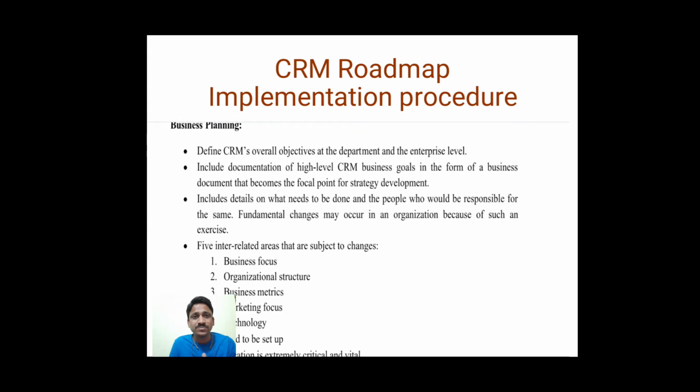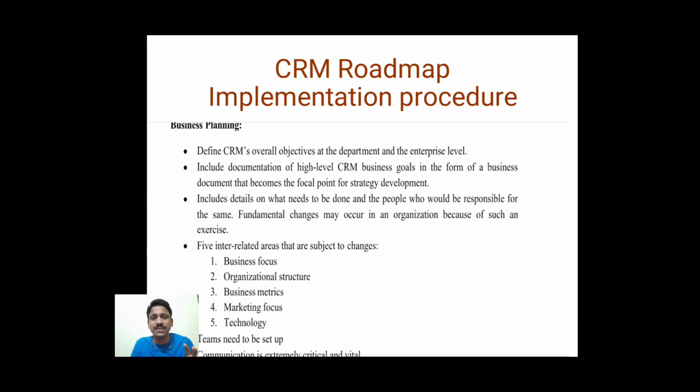And very importantly, there are 5 interrelated areas, right? These 5 areas should be integrated. What are they? Business focus, organizational behavior or organizational structure, business metrics, marketing focus, and technology.